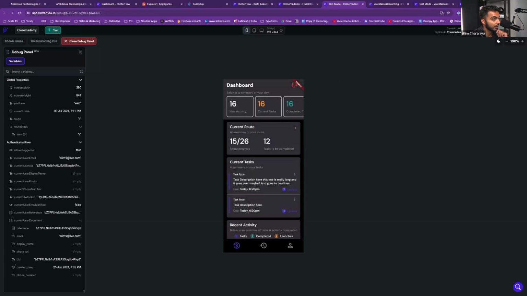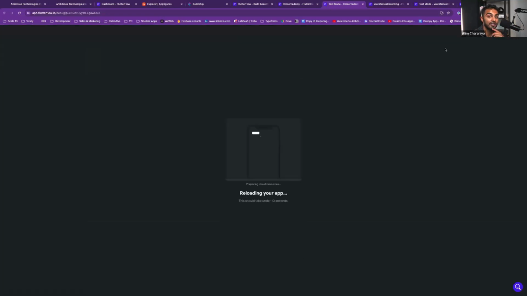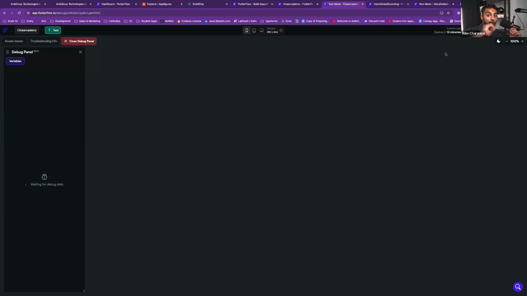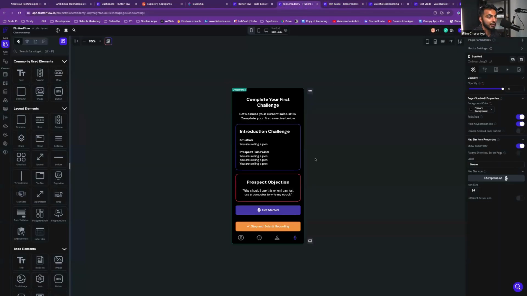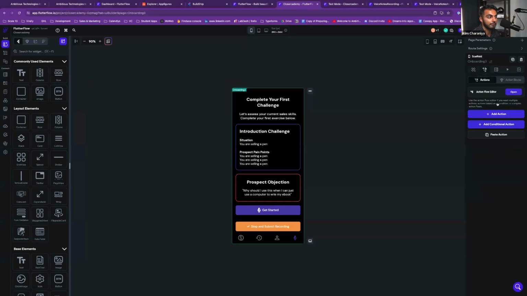But the only thing I care about right now is getting to that page and testing to make sure that when I click that button, we're updating the state correctly and we're conditionally hiding and adding the correct button. Cool. So when I click get started, it switches to the other button. And when I click stop, it switches to the other button. All right, fantastic. So it looks like our state is working as expected.